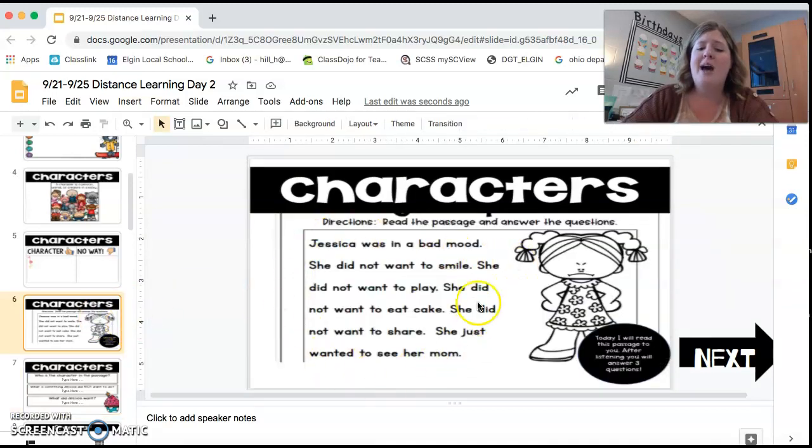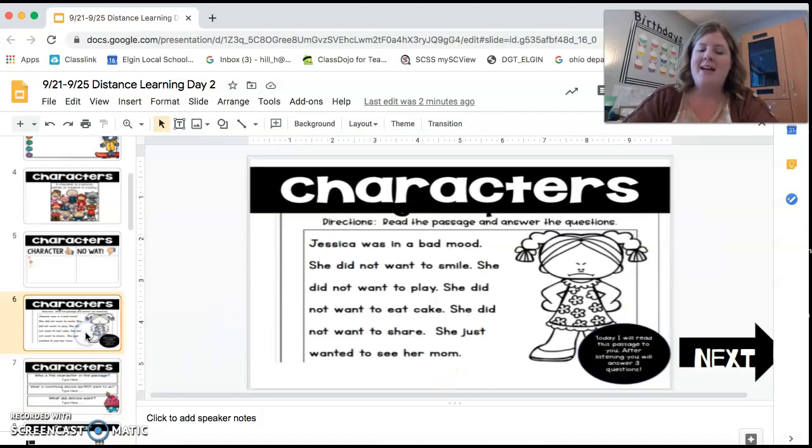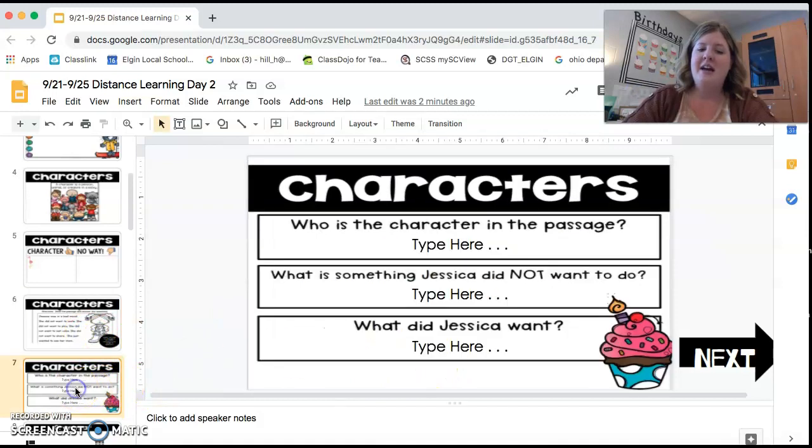So go back in this passage or go back in my video and listen to me read. What is something that she did not want to do? And then the last part says, what did Jessica want? So what was one thing that Jessica did want to do? Again, go back in the passage and find it and answer the question.